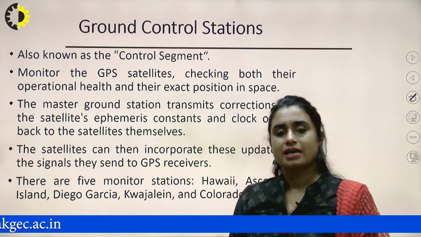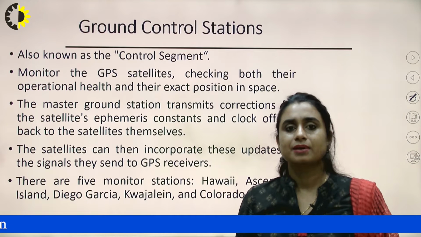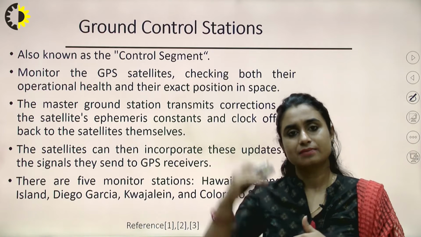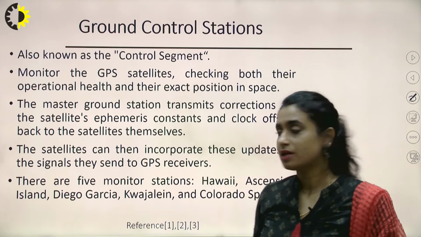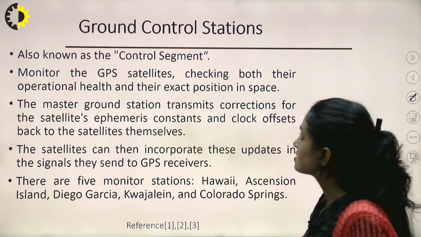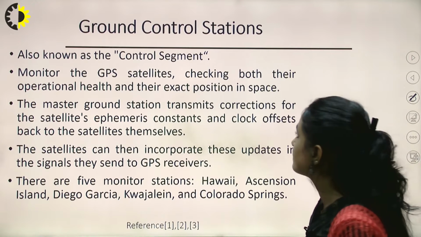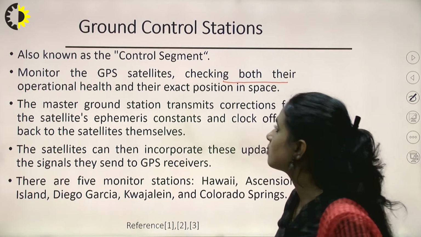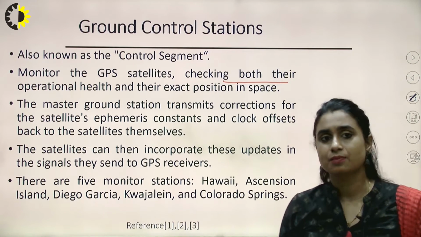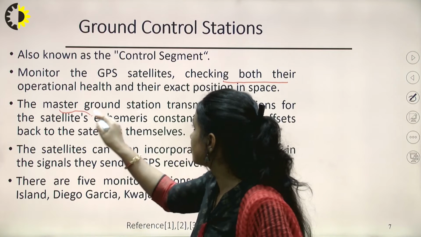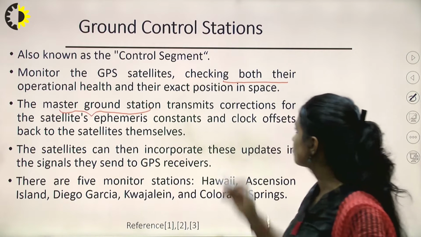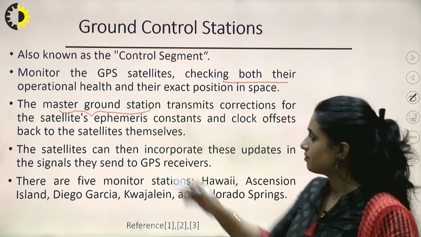So it mainly has a ground segment and a space segment. If we talk about the ground control station, this is also called the control segment. It monitors the GPS satellites, checking both their operational health and their exact position in space. We do have a master ground station which is used to transmit corrections for the satellite's ephemeris.